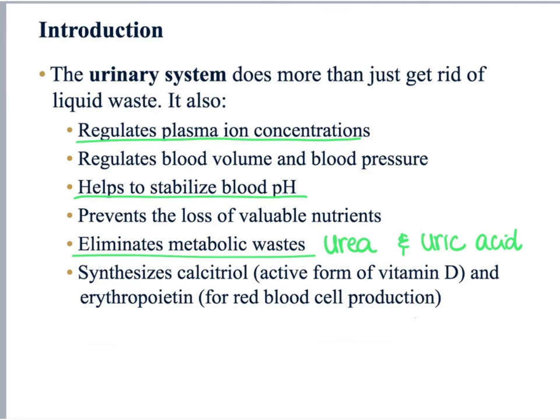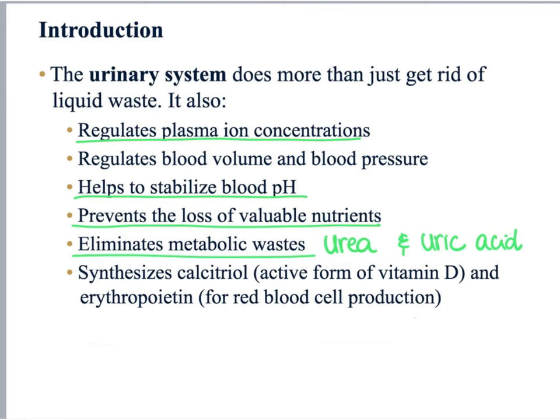Urea is the major organic waste product we produce, and it is produced from the breakdown of old proteins in our liver. The second major organic waste we produce is uric acid, which is formed by the breakdown of old nucleic acids. So when filtering our blood, our kidneys help us to eliminate these metabolic wastes and ions, but at the same time, they help us to conserve nutrients that do not need to be removed from our body.